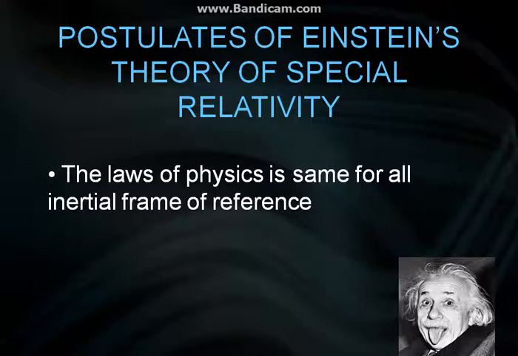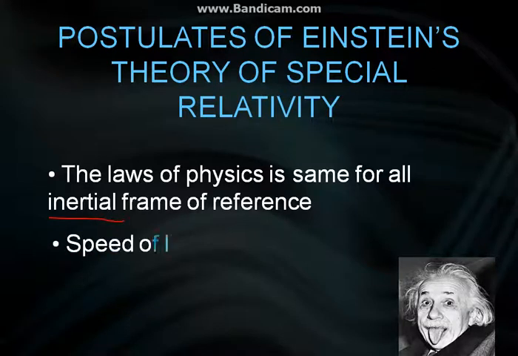means that, consider we are in a plane which is moving at a speed of 800 km per hour, and we throw a ball down. The ball would move the same way as it would have if we were stationary on the ground. So it behaves in the same way. So it means that the laws of physics are the same. Here inertial means that it is at rest or at uniform motion, which basically means no acceleration.